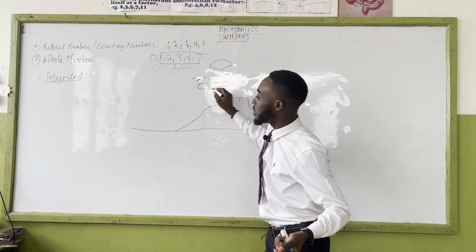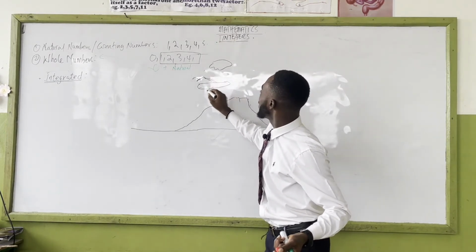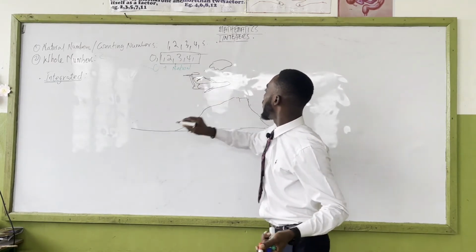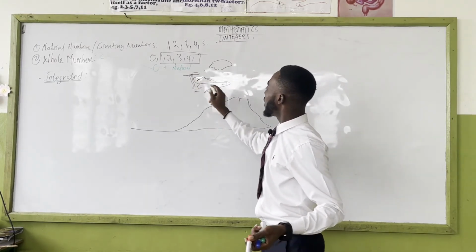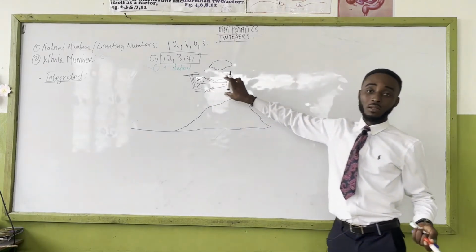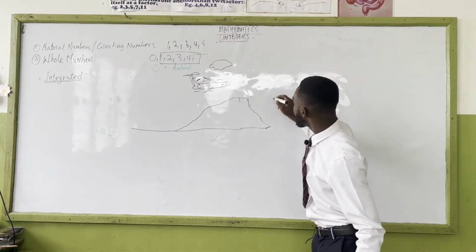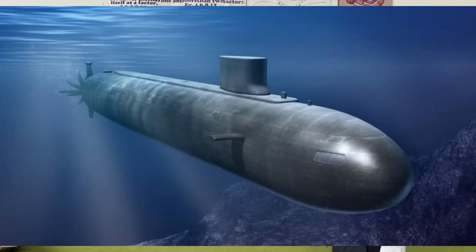The sun. How do you draw a plane? Yeah, this plane, the sun. Yeah, all those things. What things will be below the sea? Submarine.